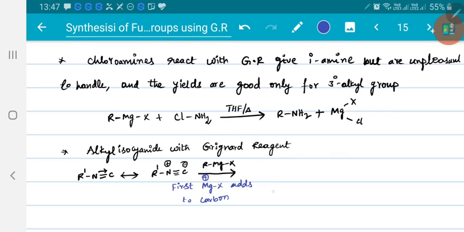So first this will go and attack. Now when that happens, the product obtained will be R prime N, triple bond carbon MgX, and you have positive charge over nitrogen.